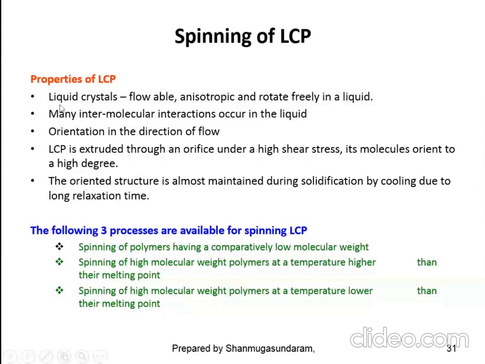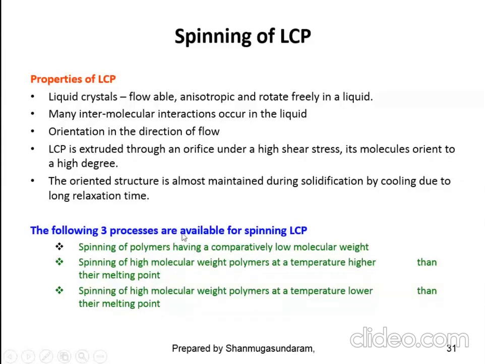Many intermolecular interactions occur during this process, with orientation in the direction of flow. The liquid crystal polymer is extruded through an orifice under high shear stress, and its molecules orient to a high degree. The oriented structure is almost maintained during solidification by cooling, due to the long relaxation process.